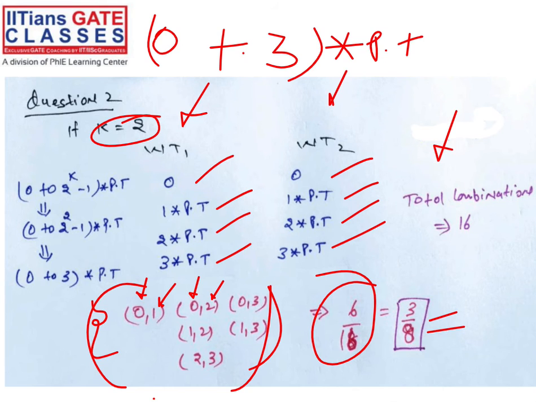Similarly, 3 into PT for the third. In all of these, station 1 sends before station 2. So 6 cases, 6 divided by 16, right? So the probability is 3 by 8 of station 1 sending the frame before station 2. That's the meaning, right? Guys, say yes or no. Okay.